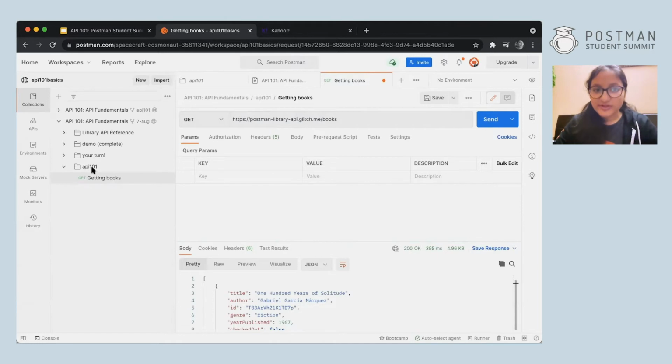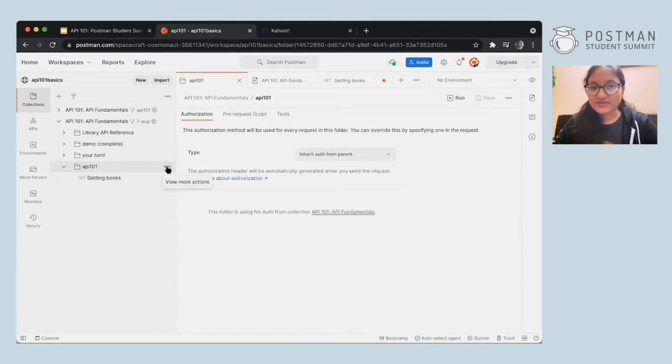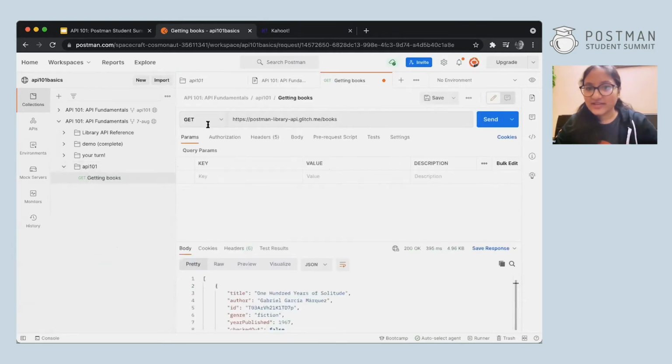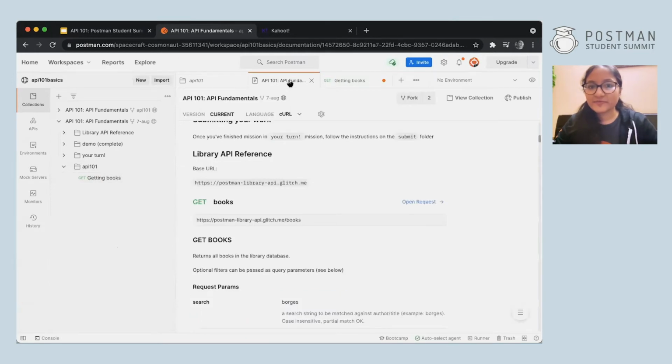I created a folder, made a GET request. How did I make it? Click on the 3 dots and add request. All right. Then when I went to the GET request, I added the base URL, which I found from the documentation. And I also added /books to get all the books.